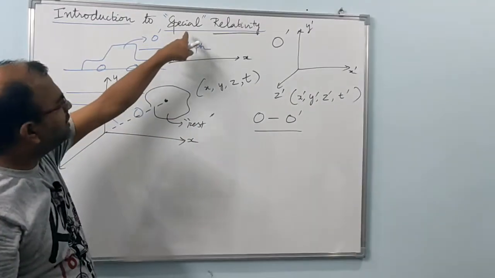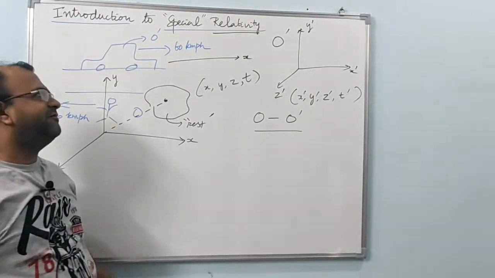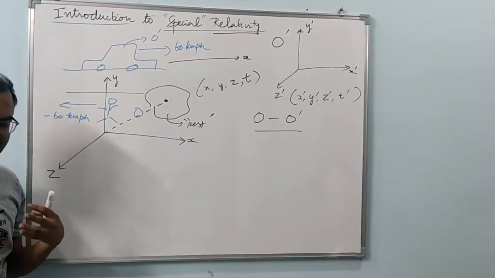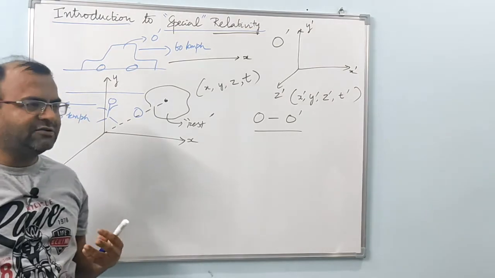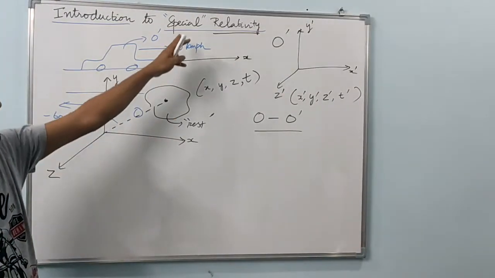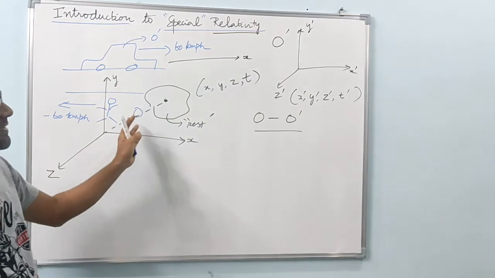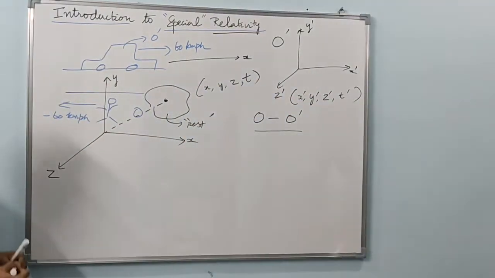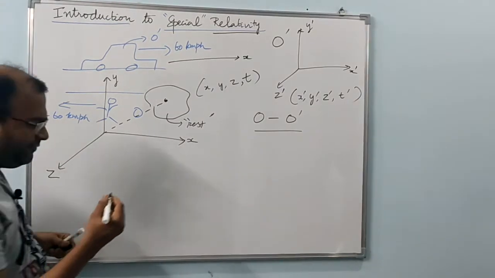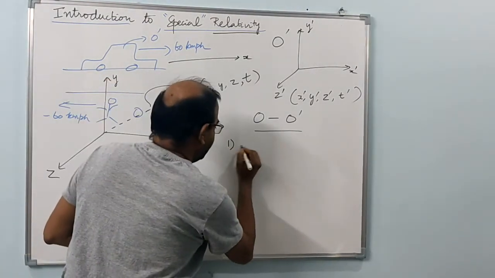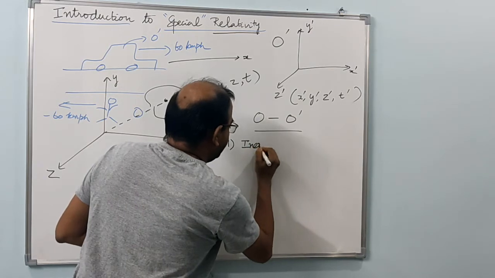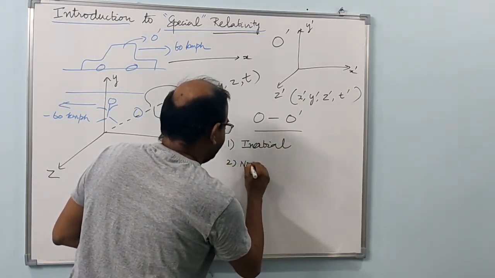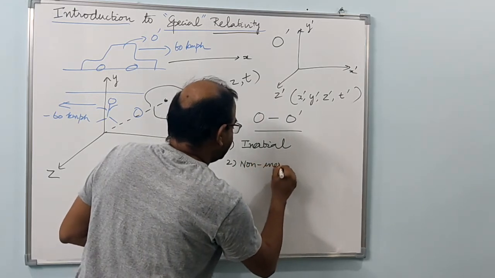Right. Now we have to come to the qualifier, special, in front of this relativity. Why is this a special topic? Why was this called a special topic? Special relativity. For that to be understood, we first have to discuss a bit more about frames of reference. Basically, one can say that there are two different kinds of frames of reference, inertial and non-inertial. Two different kinds of frames of reference are available.